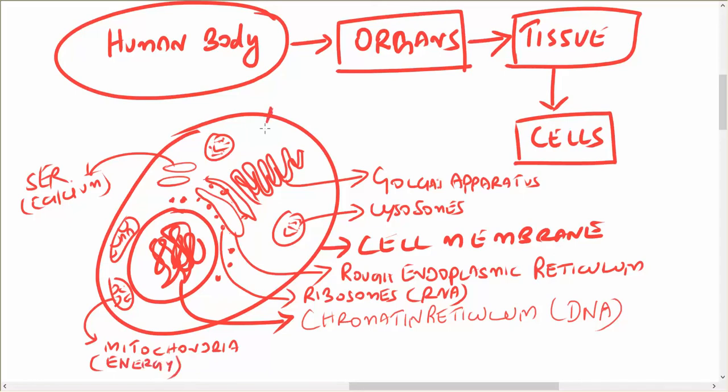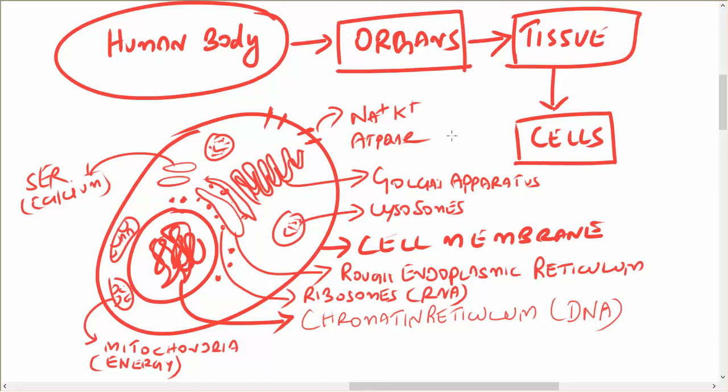And in the cell membrane we have a lot of channels. One of the channels is called the sodium potassium ATPase channel. Okay, so these are the important organelles present in the cell, and each organelle has a specific function.